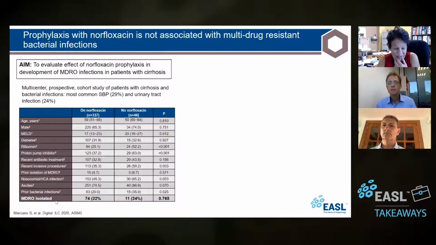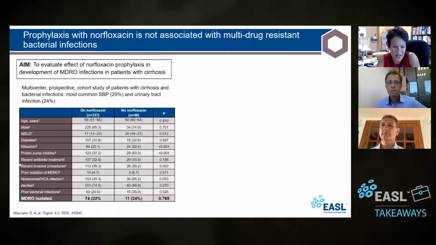But what is clear is that on univariate analysis, there were no differences in the ISO. So what they did is they followed these patients, and the moment they got an infection, that's when we're studying them, at one time point when they got the infection. Then they just saw in the patient's medication list whether they were on or off norfloxacin.